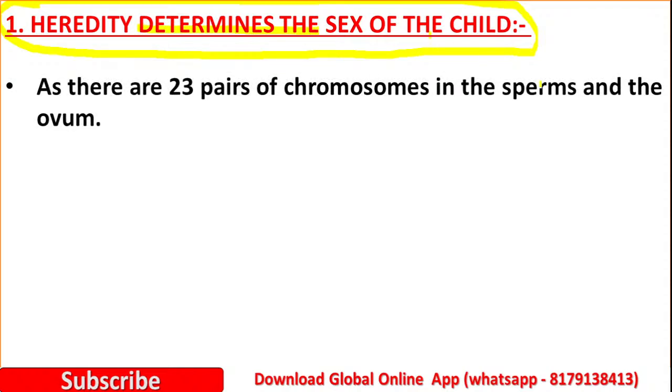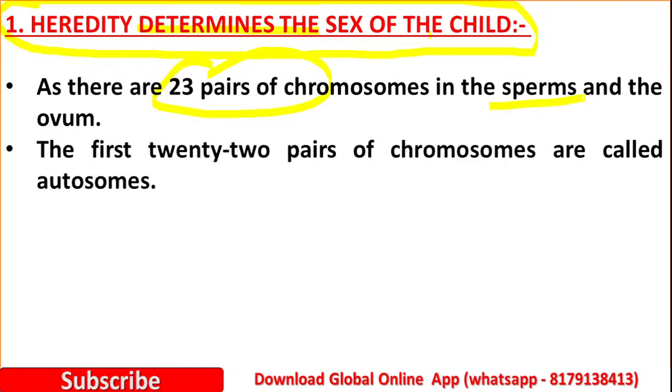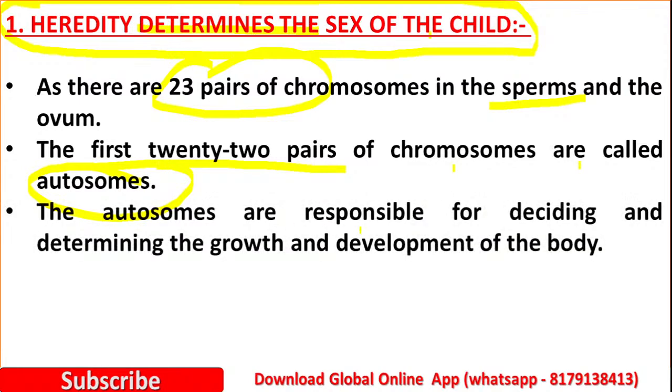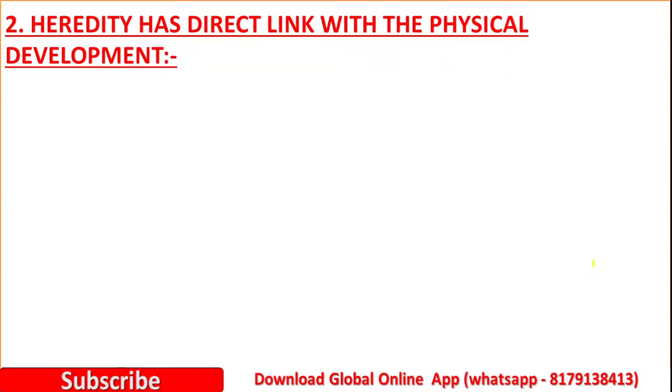So first, let us see the influence of heredity on the development of the child. The first one is that heredity determines the sex of the child, as there are 23 pairs of chromosomes in the sperm and the ovum. And remember, the first 22 pairs of chromosomes are called autosomes. The autosomes are responsible for determining the growth and development of the body.